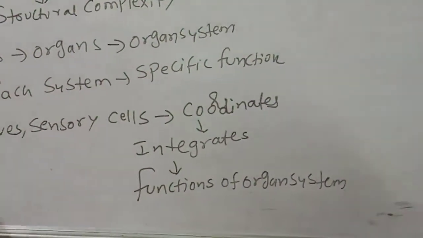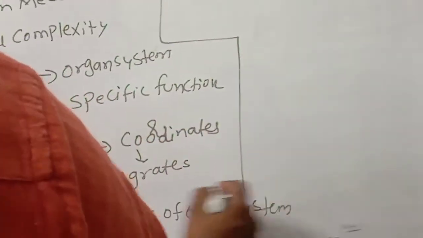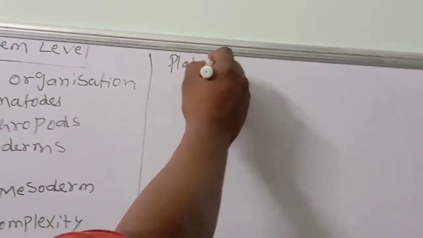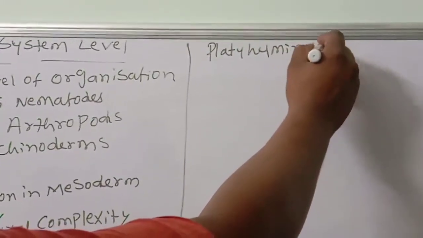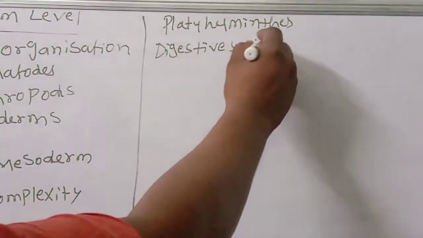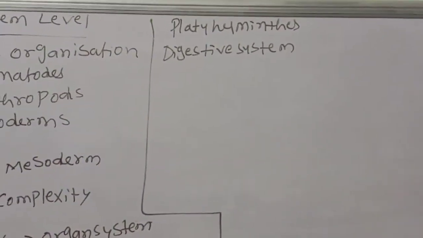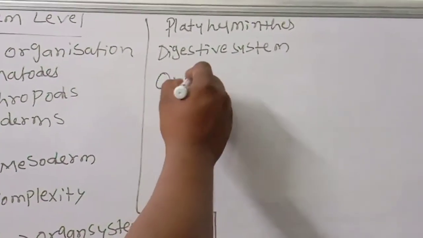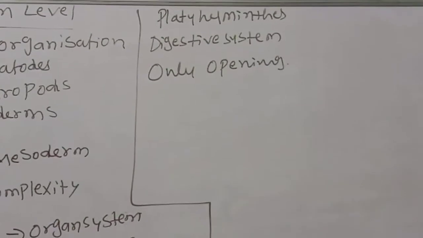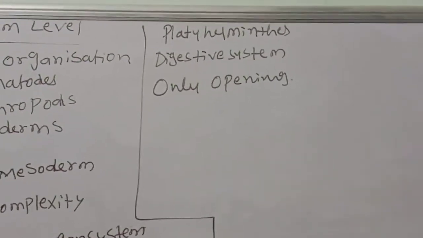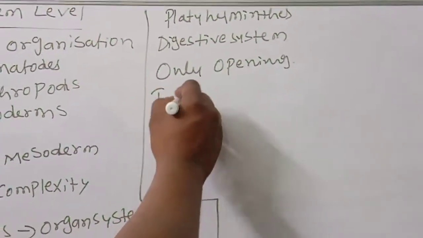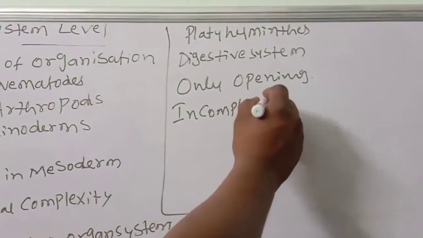Next, this one, what we have to observe is very important. The digestive system of, for example, Platyhelminthes. What is the Platyhelminthes digestive system? Okay, only one opening will be there. Next, this is incomplete. This only one opening means what we call an incomplete digestive system.